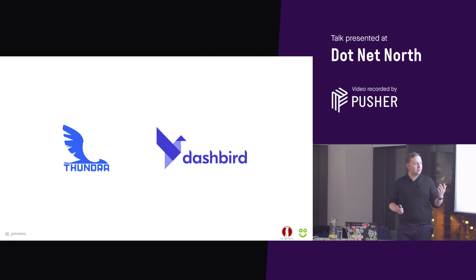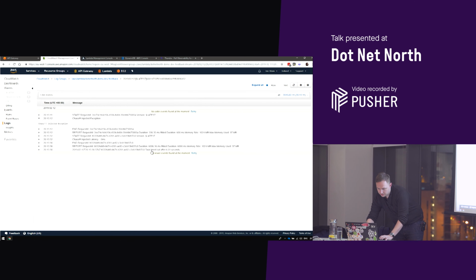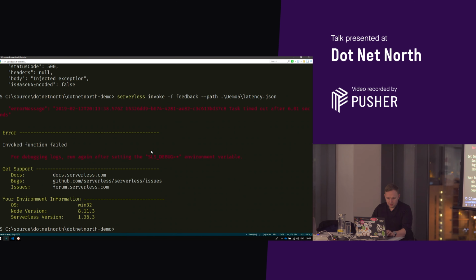There are a couple of other options as well, which both support .NET in varying degrees. Thundra released a library only two weeks ago. I've spoken to them a couple of times and I've used it. I'll show you how that runs in a moment. And Dashbird supports it in the same way that I just described about building your own, so they pull from CloudWatch and build dashboards around that. I've not used Dashbird, so I can't say good or bad about it. But of the options out there, these two support .NET, which is a good thing. So let's take a look at what that looks like.